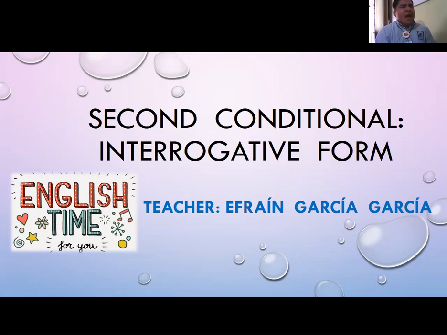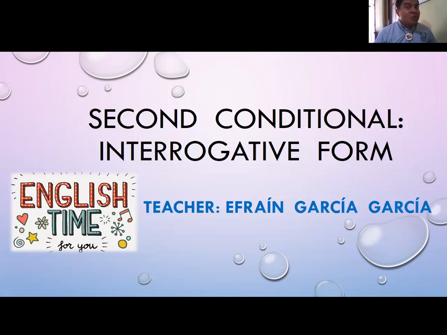First of all, I would like to share with you the objective of our class today. The objective for this class is to learn the second conditional in its interrogative form. In the last class we talked about how to make sentences with the second conditional in its affirmative and negative forms.